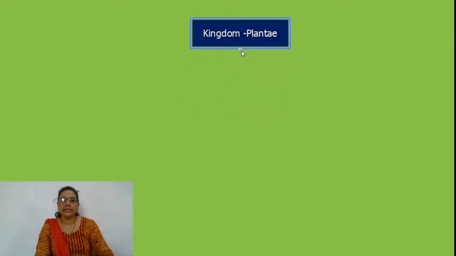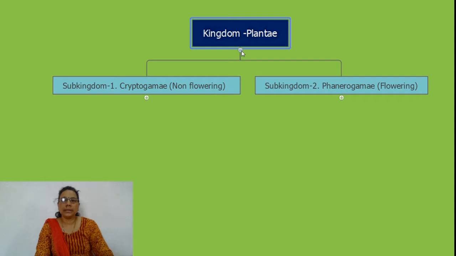Kingdom Plantae is divided into two subkingdoms, cryptogamy and phanerogamy. Cryptogams are non-flowering plants, also known as lower plants, and the phanerogams are called higher plants, which are flower and seed bearing plants.